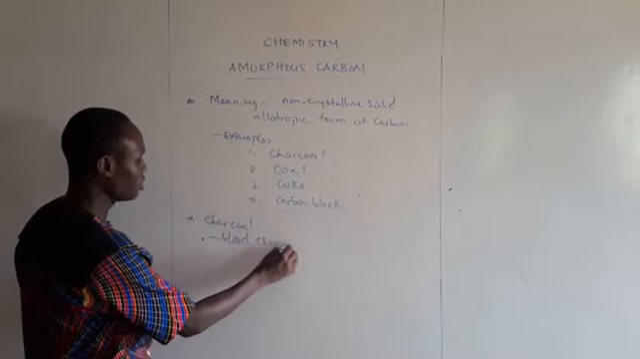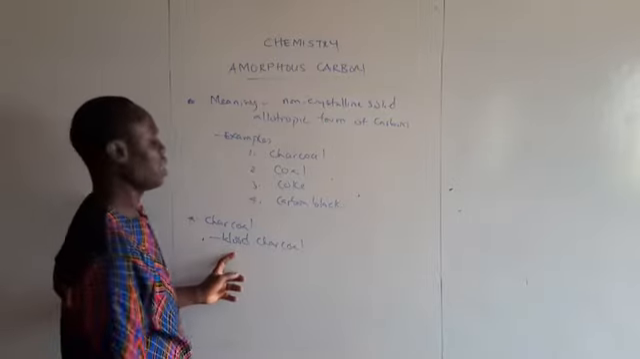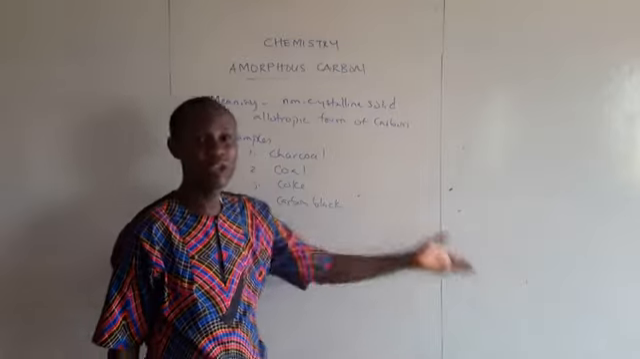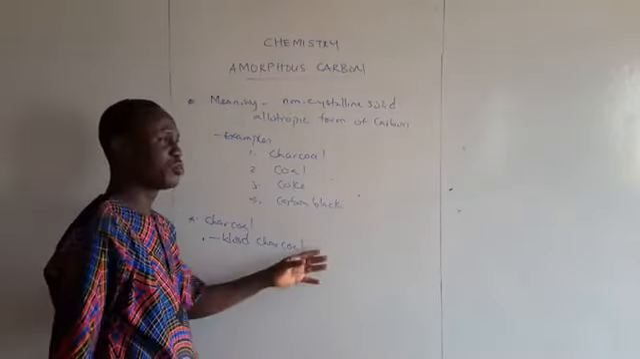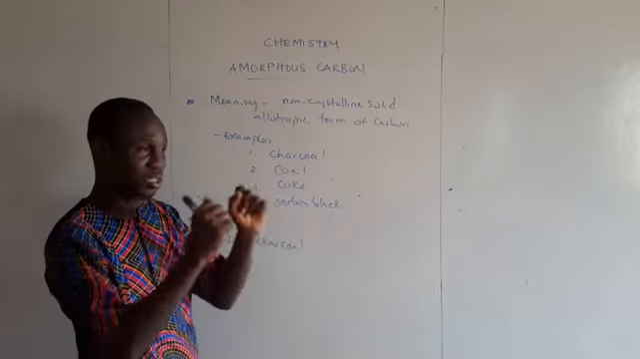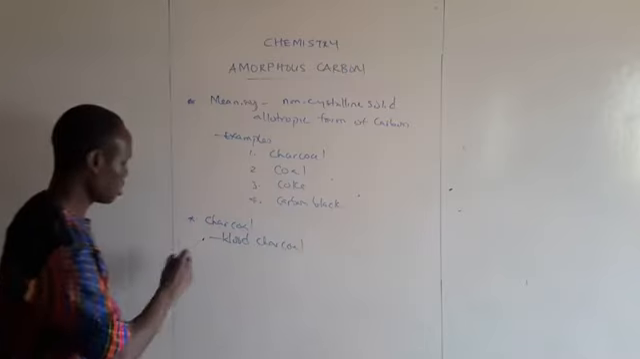Now, examples of this charcoal: number one, wood charcoal. And how do you obtain this? It involves heating wood in a limited supply of air. Then what you get is your wood charcoal. That's mostly used in gas masks because of its high porosity to absorb poisonous gases.